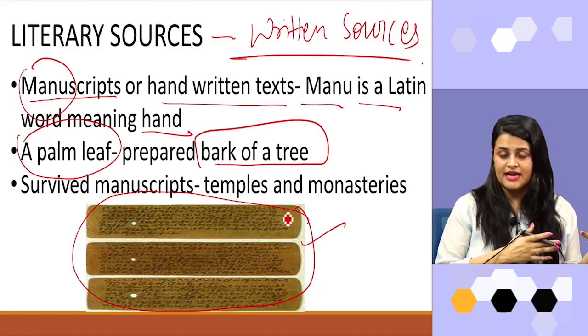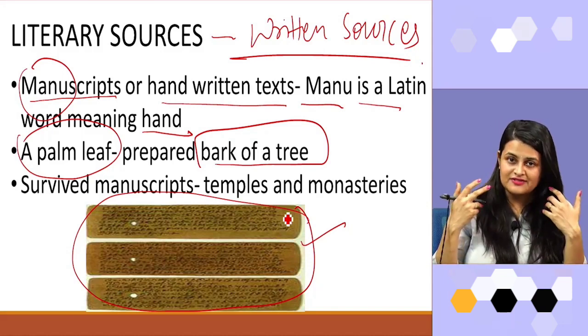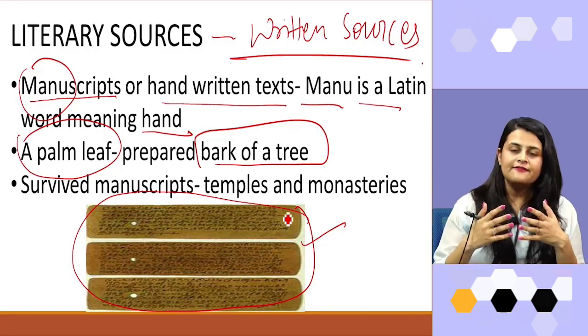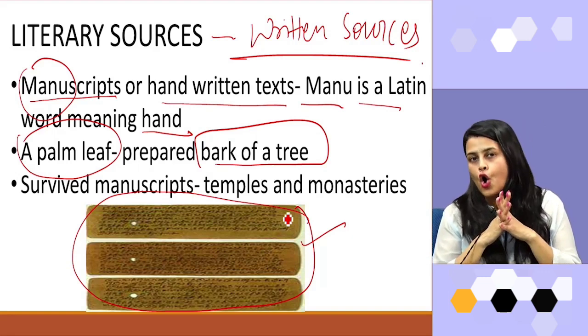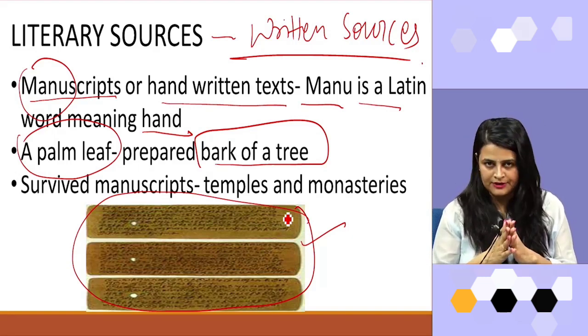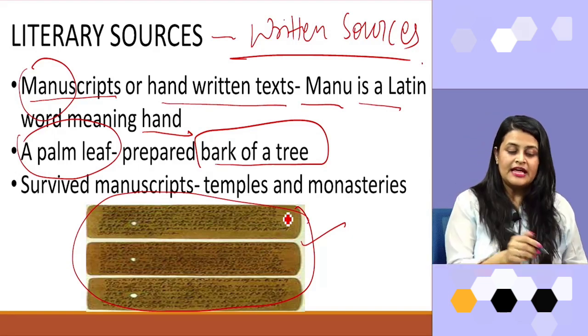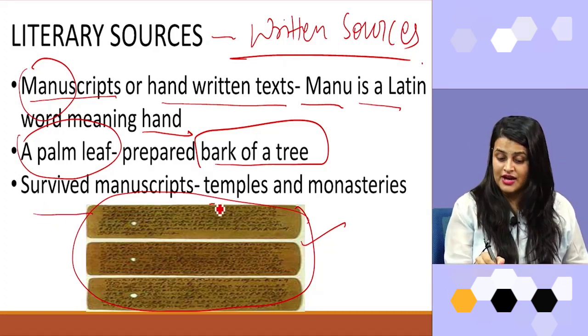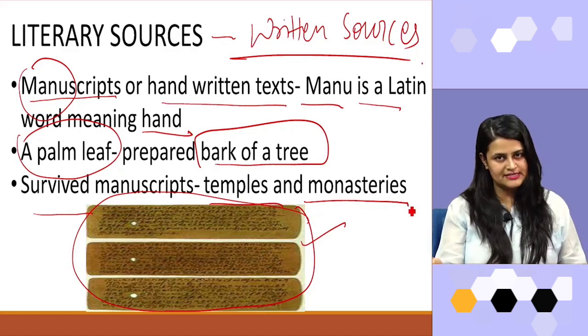In the earlier times, in the starting phase of literary sources, we have found almost all written sources on palm leaf or on a manuscript. These manuscripts survived, but they survived in temples and in the monasteries.